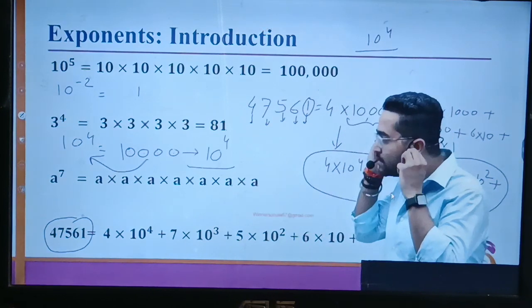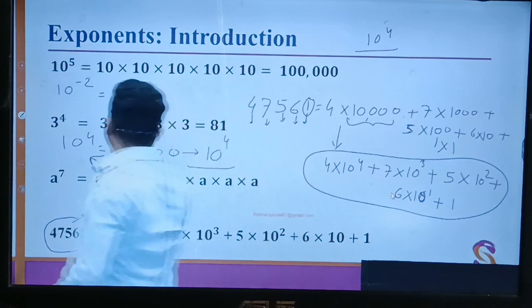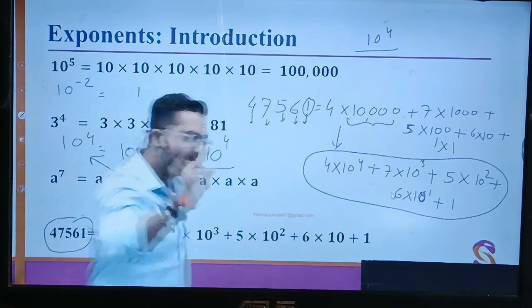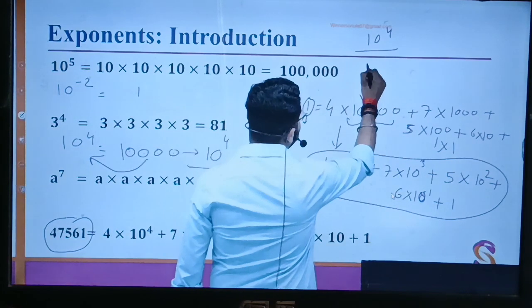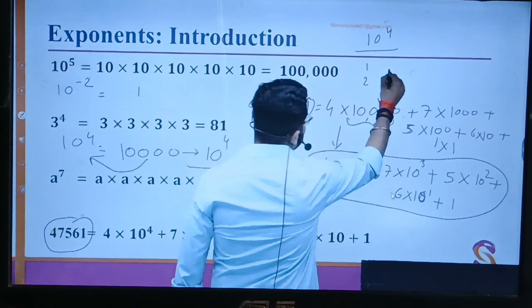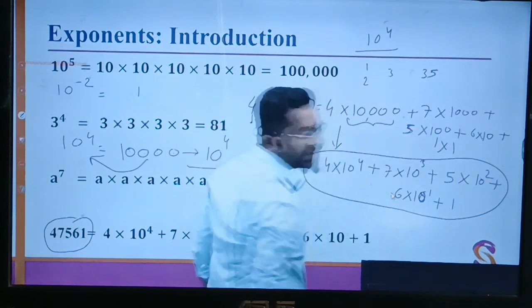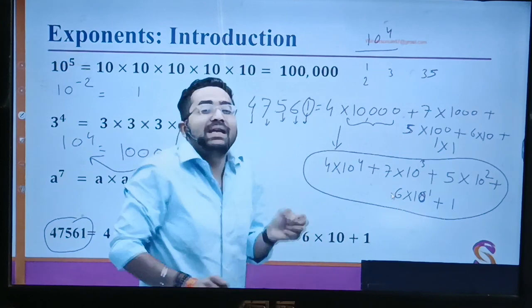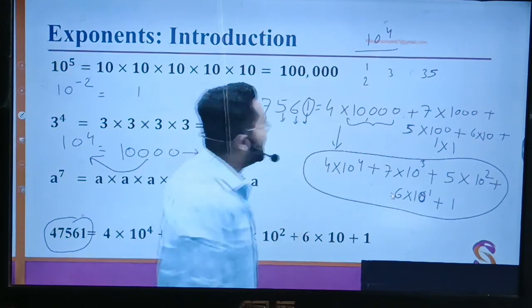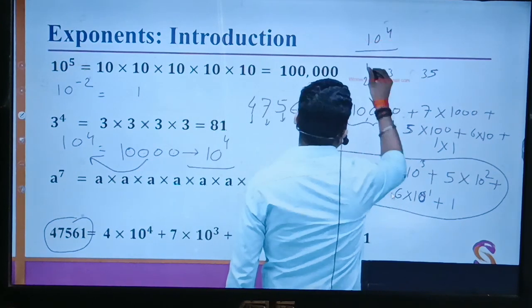I have told you in the basic numeracy class that if a number like 1, 2, 3, or any number, let's say 35, is given, that means the decimal is hidden at the extreme right end.